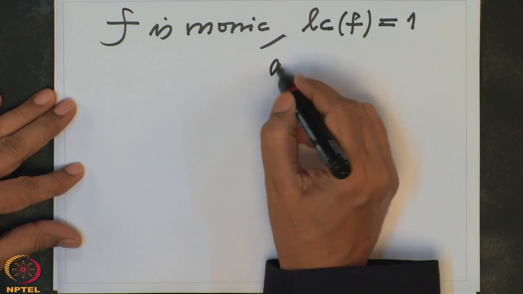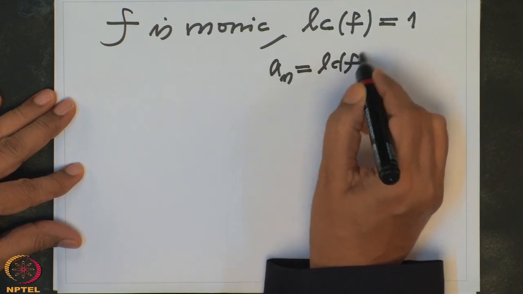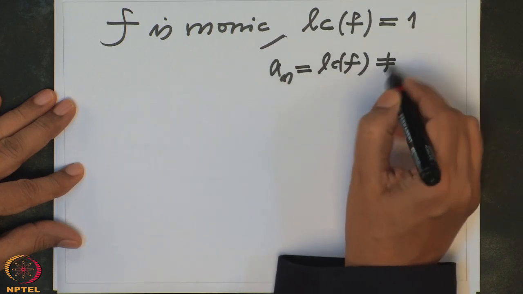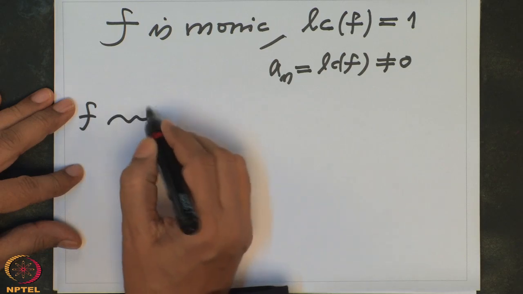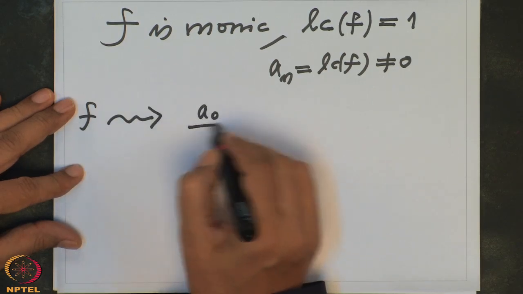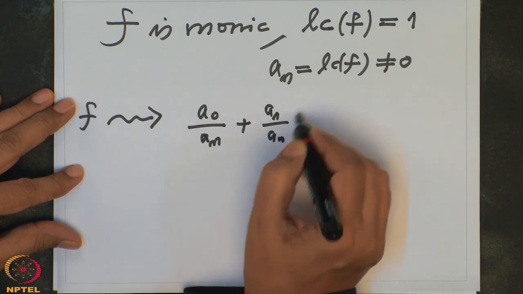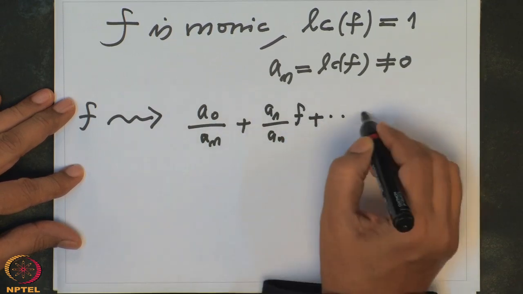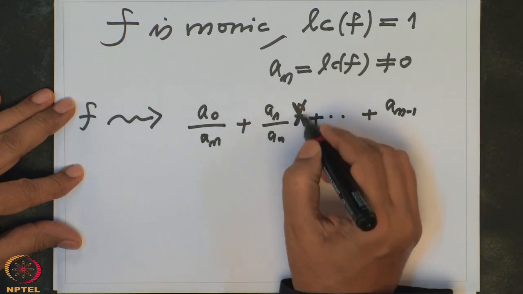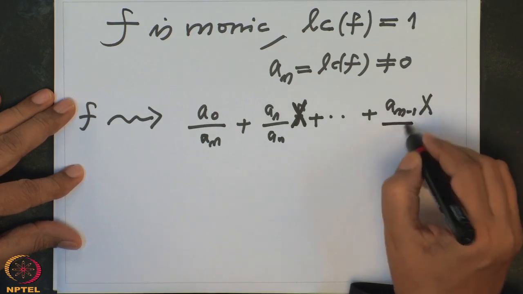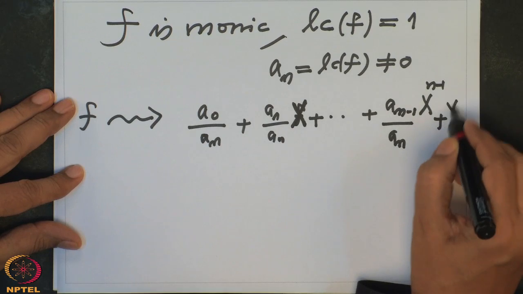I know that a_n is non-zero. a_n was the leading coefficient, and this is non-zero because n is the degree. I replace f by the new polynomial a_0 by a_n plus a_1 by a_n x and so on, plus a_{n-1} by a_n x^{n-1} plus x^n.